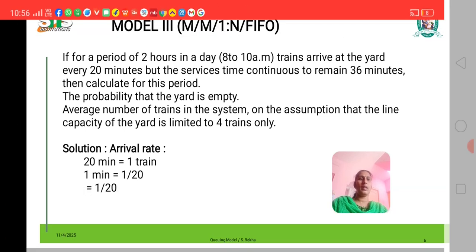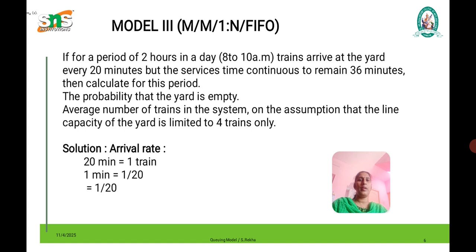For a period of 2 hours in a day, trains arrive at the yard every 20 minutes, but the service time remains 36 minutes. We have to find the probability that the yard is empty and the average number of trains in the system. The limit is only 4 trains, so that is N.